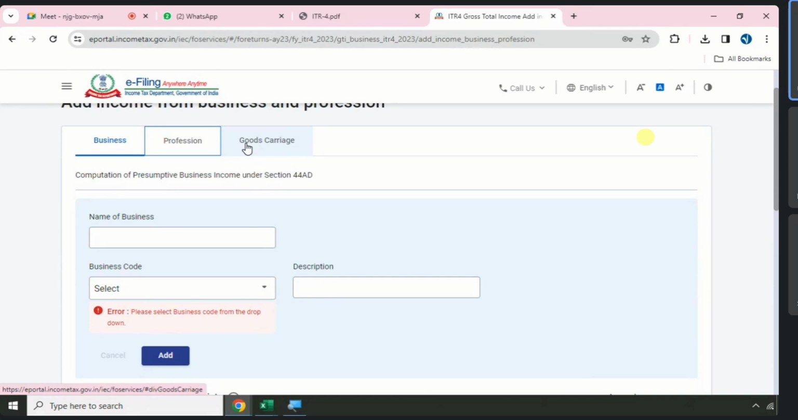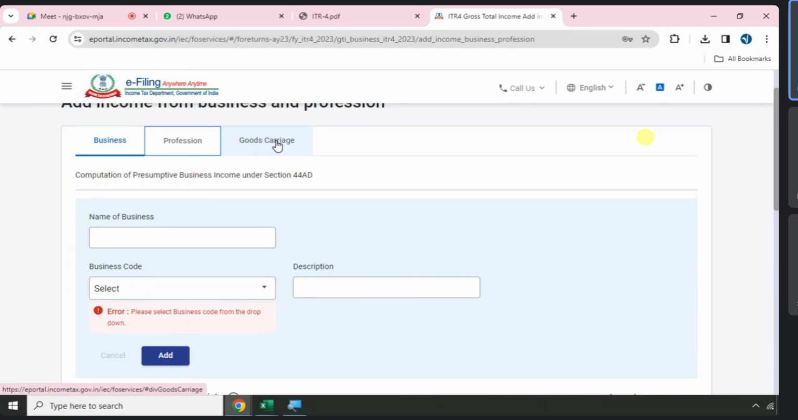44AD, 44ADA, 44AE. Business less than 2 crore, minimum profit 6%, 8%. Profession less than 50 lakhs, minimum profit 50%. If any transport agency has less than 10 vehicles, they need to report their income under goods carriage. They need not conduct an audit. If they have more than 10 vehicles, they need to go for audit.